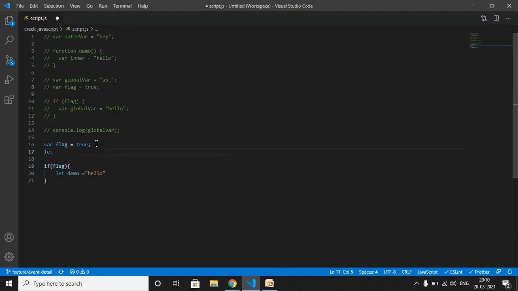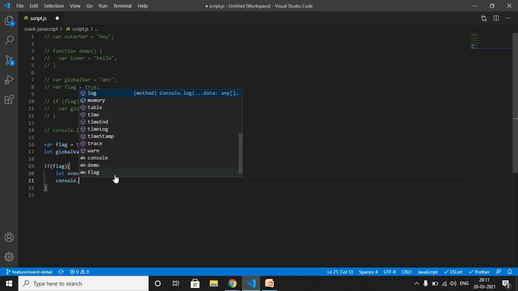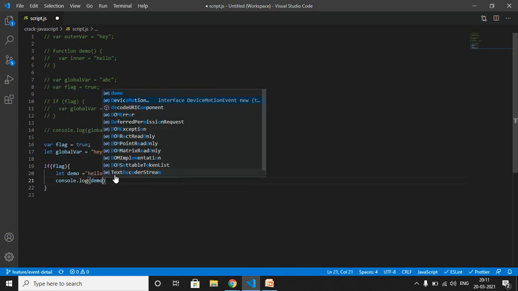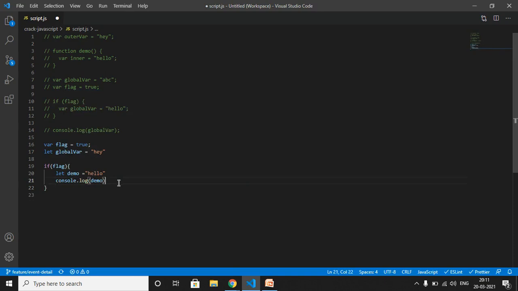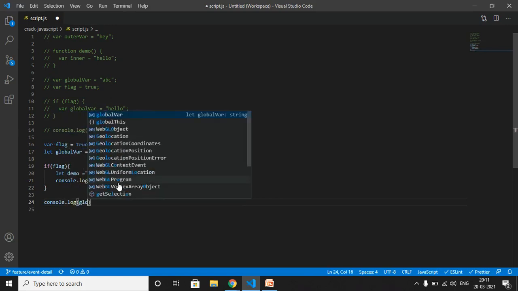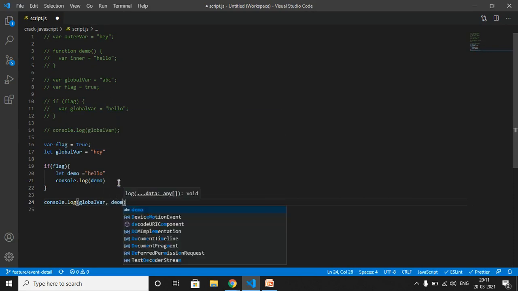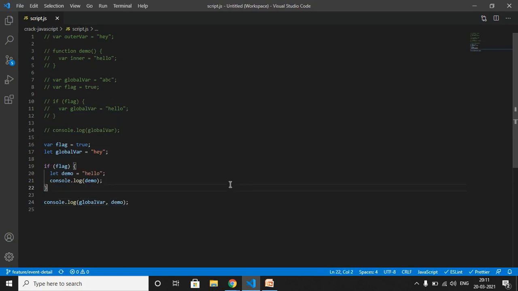Let me create another variable, let global var is equal to hi. Now console log demo, and console log global var and demo. Now let's run this and see what the output is.